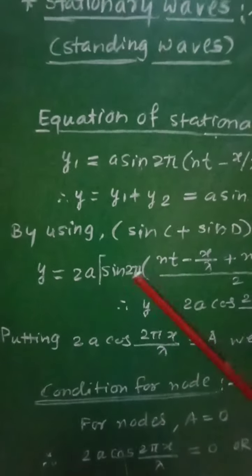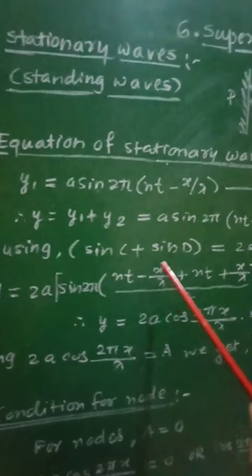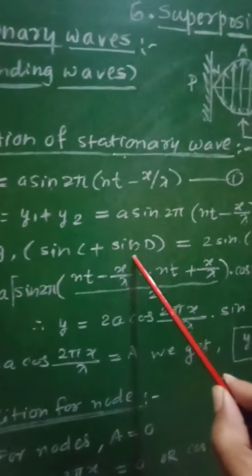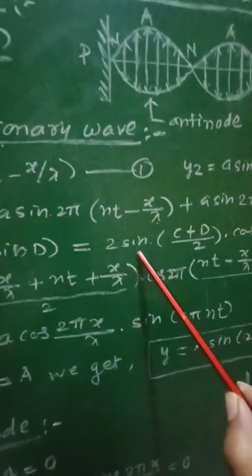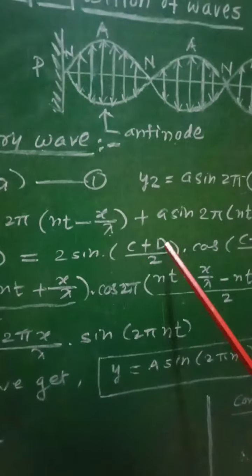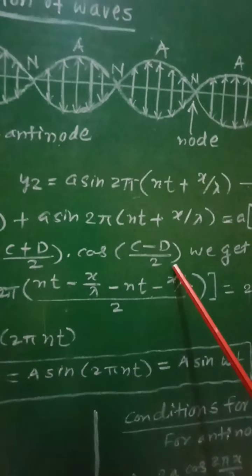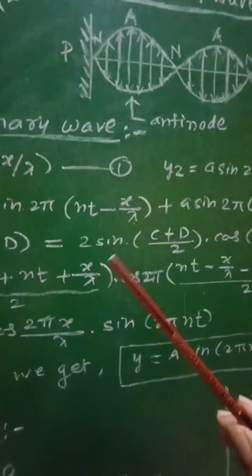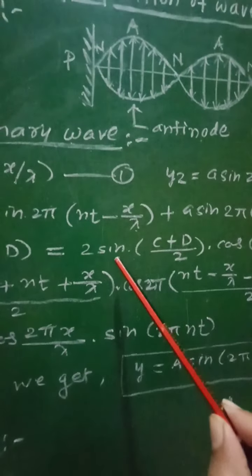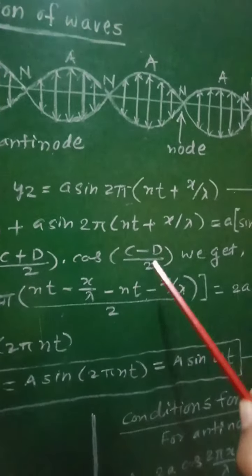In this way we can use the formula for the expansion of sin C plus sin D. Sin C plus sin D will be equal to 2 sin ((C plus D) by 2) into cos ((C minus D) by 2).